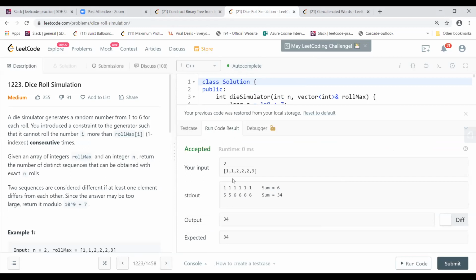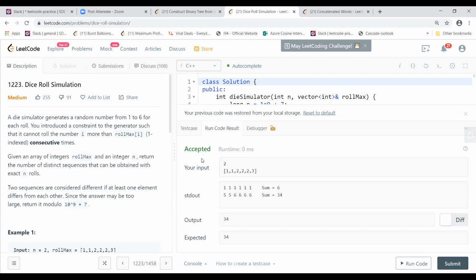Yes. When you roll again, for n equal to 2, in the second row, because you have the constraint of only 1 in the first index, you cannot roll that again. So what you are doing is taking the previous sum minus that, which will be 5 here because you are not able to roll it. The second also has the constraint of 1, so you cannot roll, therefore it is 5. And for the others you can roll, therefore the value will be 6 6 6. If you add all of these, 6 and this 5 2 5, it will be 34.